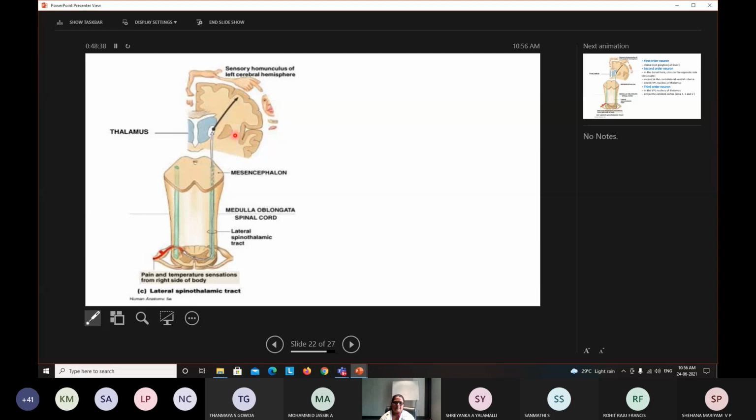Say, for example, the touch sensation is least in the back because touch receptors are fewer and their representation in the cortex is also less. Whereas if you see the fingers, the sensation is quite high and its representation is also high in the cerebral cortex, and the touch receptors are densely arranged in the skin of the palm.